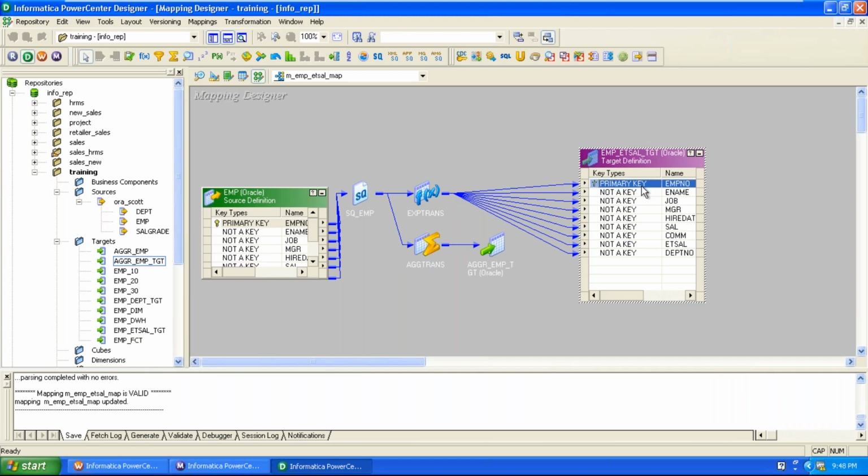Here we can create our own primary key in the target, called a surrogate key. The surrogate key is also called a warehouse key. For that surrogate key column, how do we generate the sequence of values? Through the sequence generator transformation. Now we can discuss the sequence generator transformation. The same mapping we can also use with the sequence generator.